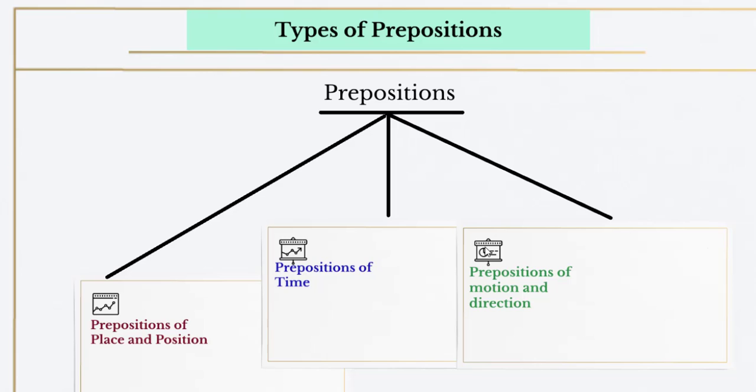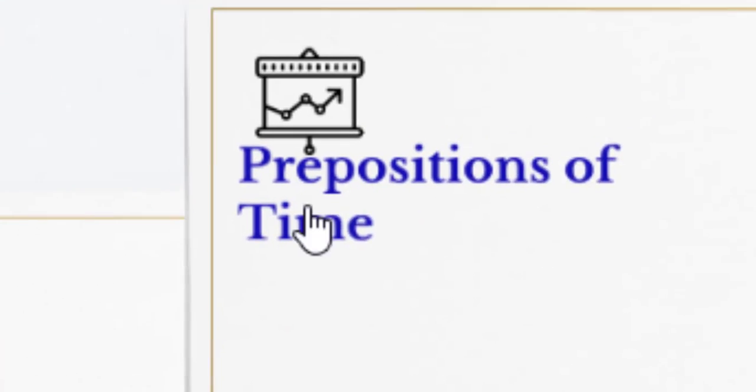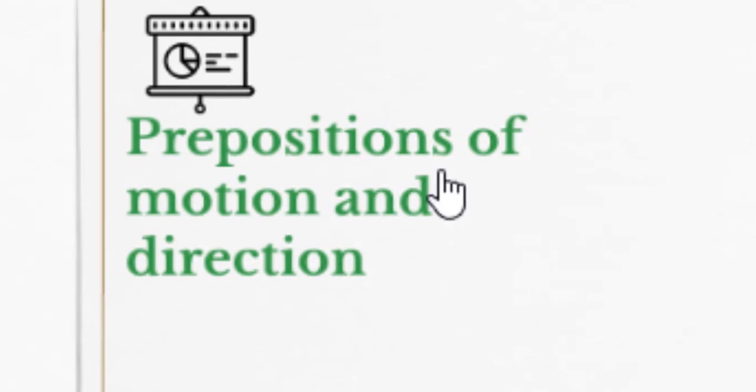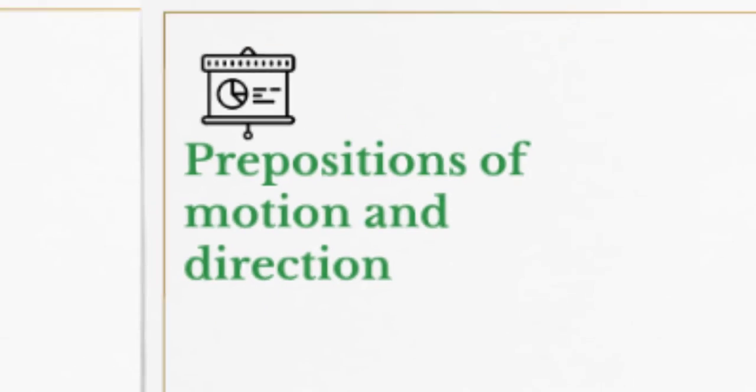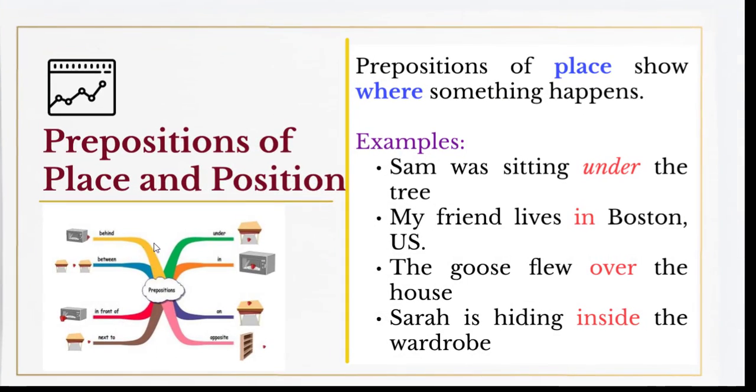Now, types of prepositions. As you see, we have three types of prepositions. We have prepositions of place and position, prepositions of time, and prepositions of motion and direction. Now let's take a look at the first type.